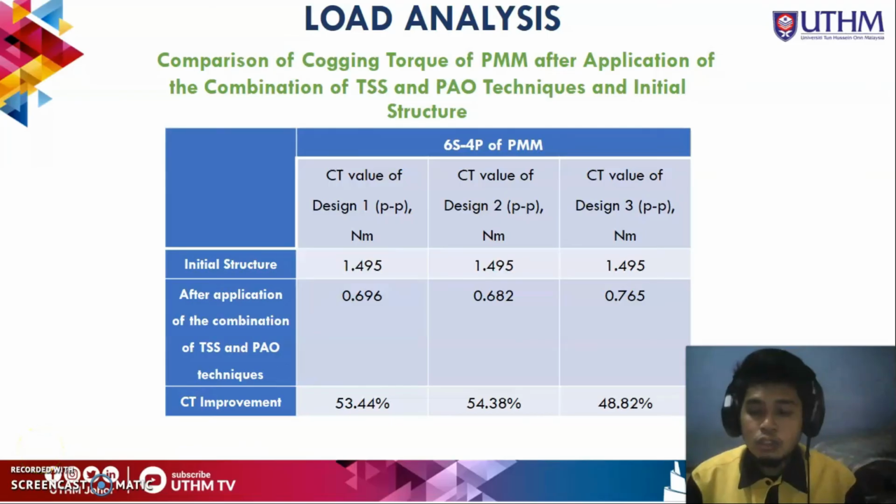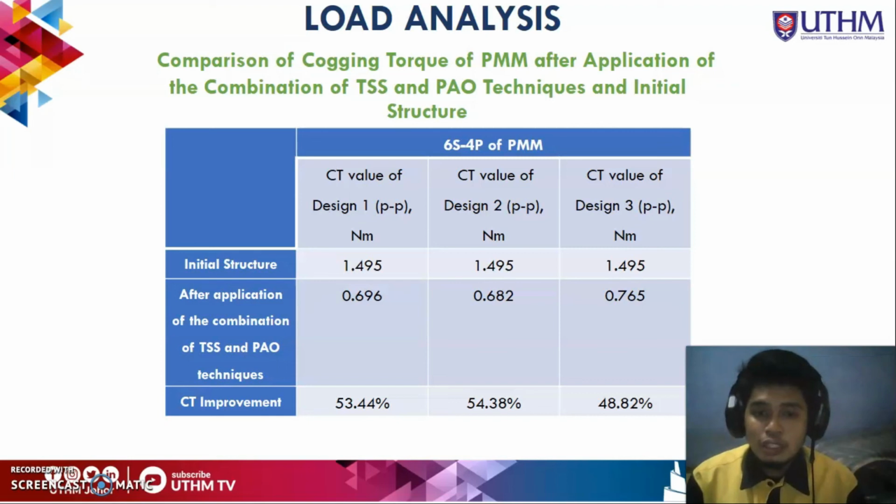We proceed with the comparison of cogging torque of the FPM before and after the application of TSS and POW techniques, which is the synchronization technique. This table compares the cogging torque peak to peak value. The initial structure is 1.49, and then the values after application for design 1, design 2 and design 3.